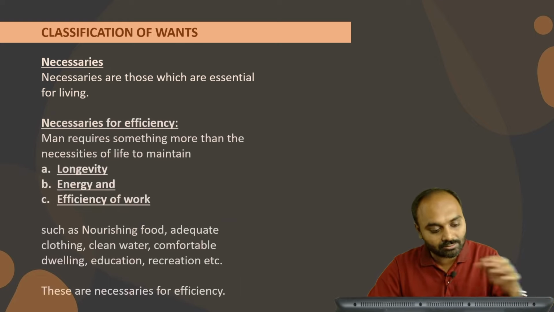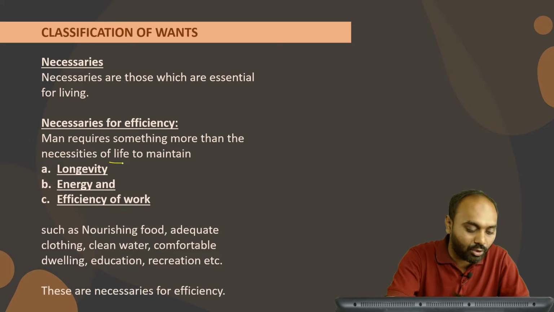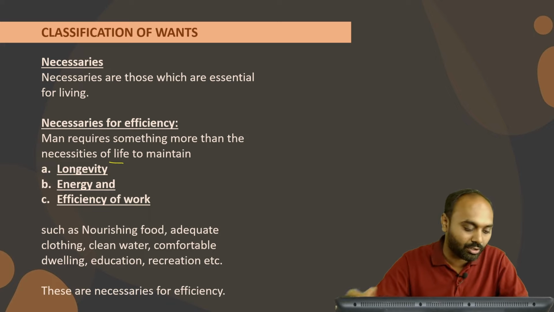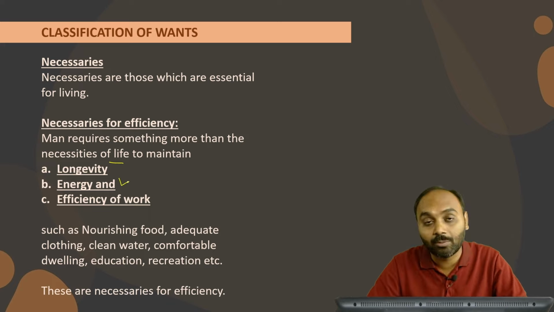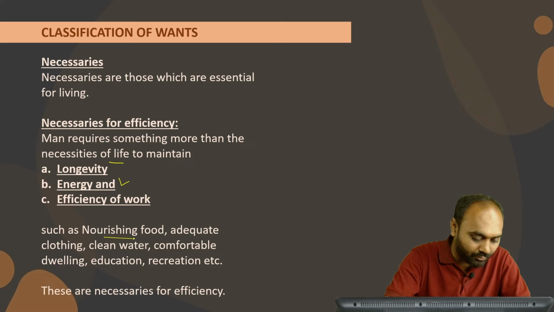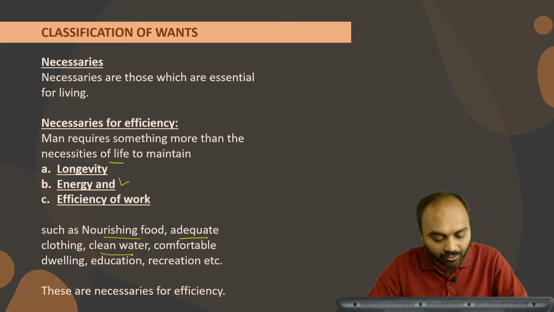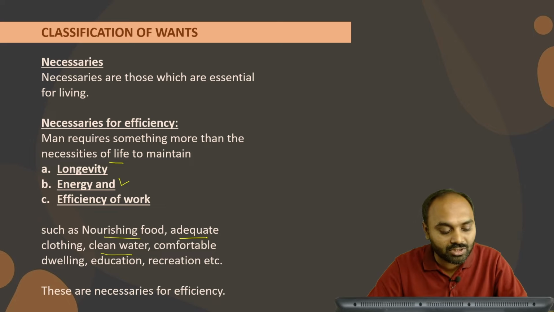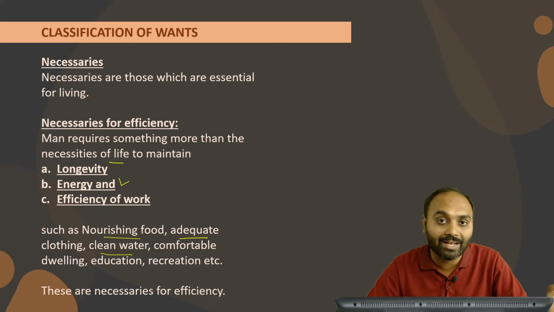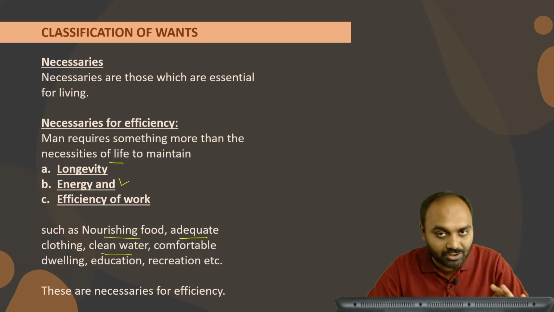The second necessity is necessaries for efficiency. Man requires something more than necessities of life in order to live a longer life, to have energy, or to perform work efficiently. Those are nourishing food, adequate clothing and clean water. By having these, the person will be more efficient, which means the person will be able to perform any economic activity in a better manner. Those are termed as necessaries for efficiency.